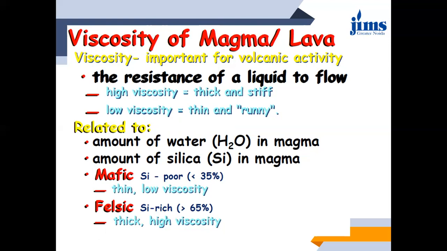Okay, so difference क्या होगा अगर high viscosity magma है, so the rock form will be thick and stiff. ठीक, and अगर low viscosity magma है, so the nature of rock will be thin and runny. Why it will be so?